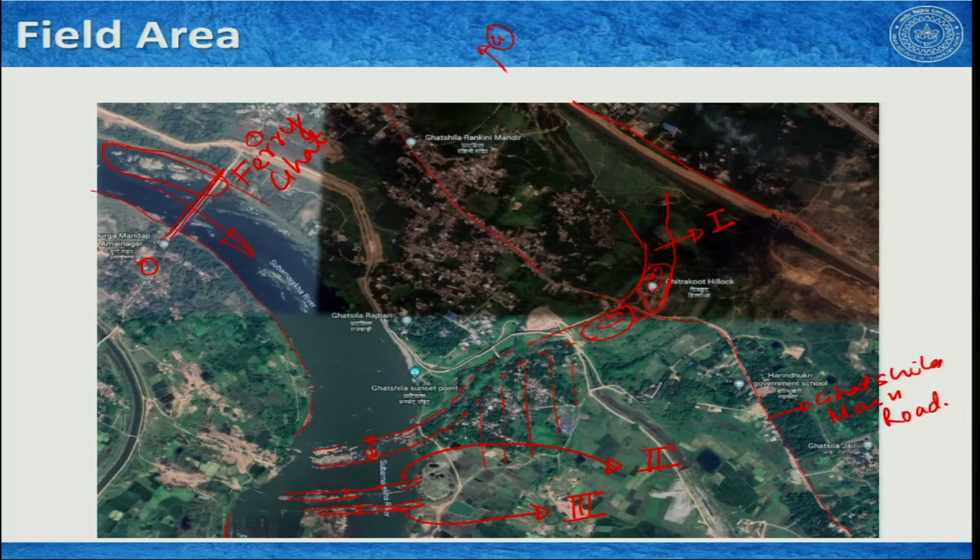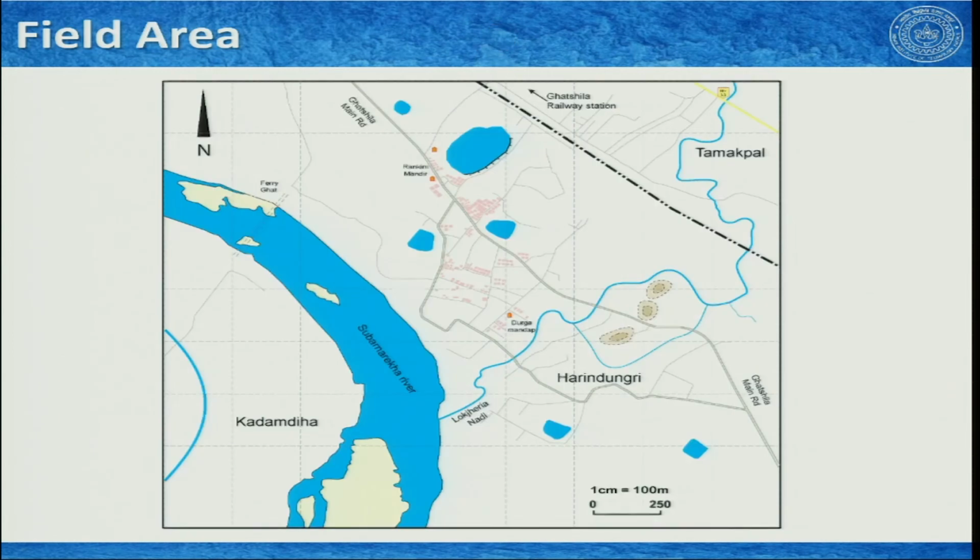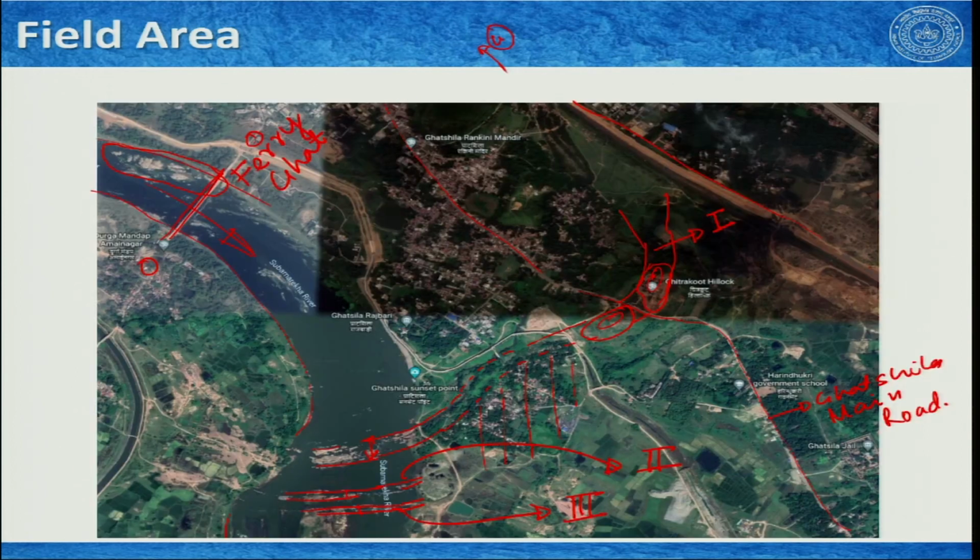Now, I am going to show you the topographic map of this region. This region we see here in this slide, and the topo map published by Survey of India looks like this. I have redrawn it, but here you can see that this is the Ferry Ghat, and these are the exposures we are talking about, and these are mica schists. Here in this river we had these quartzite bands, 1, 2 and 3. These are the contours I was talking about in the previous section, this one and so on.